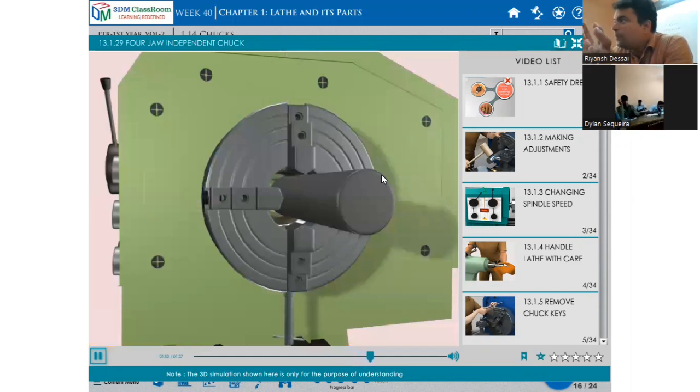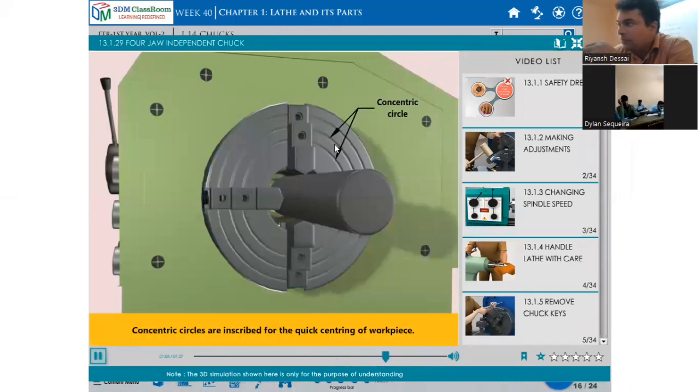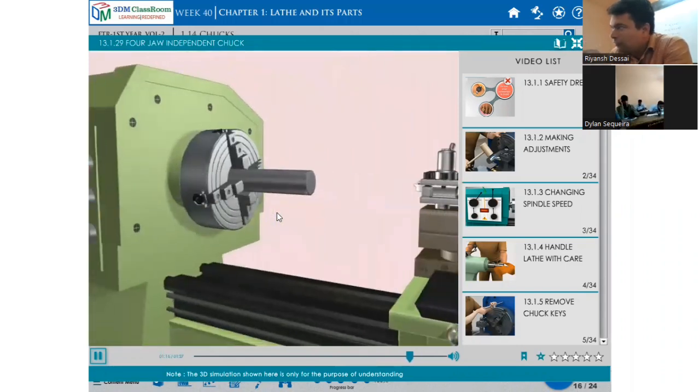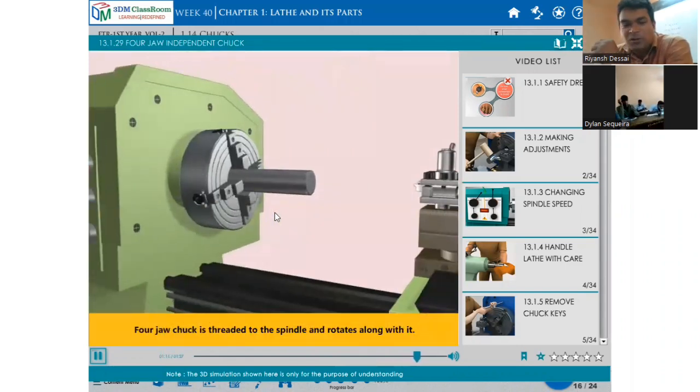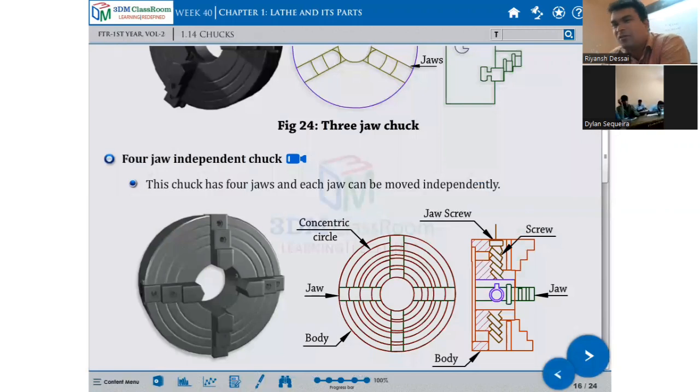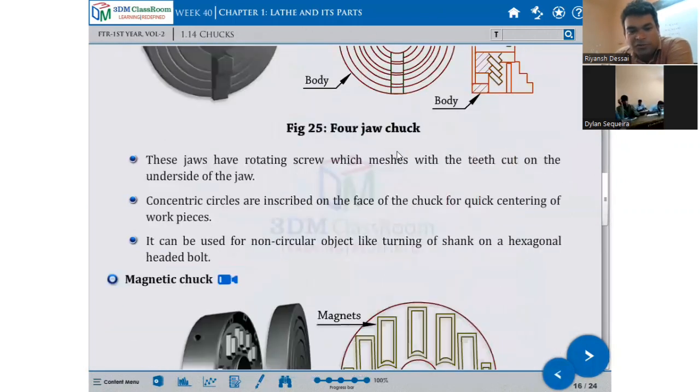When you are centering your job, in practical you have to follow all these concentric circles. Inscribed concentric circle: bring all four jaws in equally and close, put the grip, tighten it, and check with the surface gauge. If the surface gauge touches at a corner, loosen the opposite side and tighten. Take care, this is done in the lathe machine practical. Otherwise, you will not be able to do the practical. The first job is to center your job on the four jaw chuck.